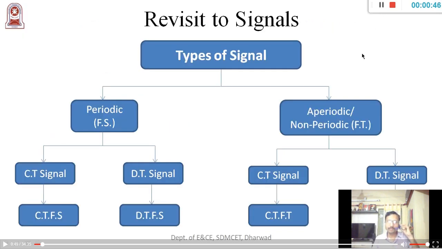So, when I say the types of signals, you already studied the different types of classifications of signals, namely a random signal, or the energy signal, or the power signal, like this. All these kinds of classifications you already studied in your basic signals and systems.